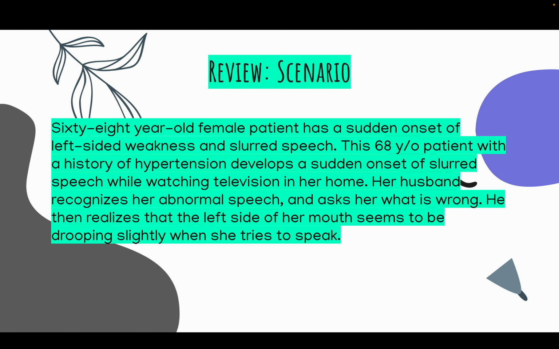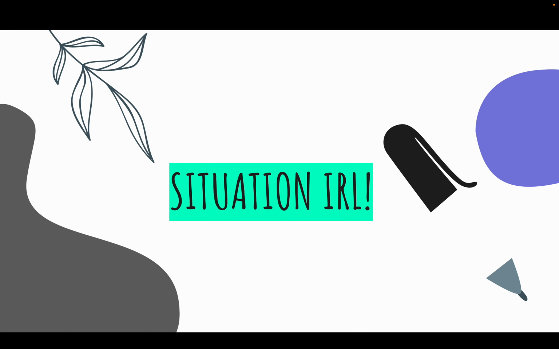Here's a scenario. A 68-year-old woman has sudden onset of left-sided weakness and slurred speech. This patient, with a history of hypertension, develops a sudden onset of slurred speech while watching television in her home. Her husband recognizes her abnormal speech and asks her what is wrong. He then realizes that the left side of her mouth seems to be drooping slightly when she tries to speak. These are all signs of stroke.